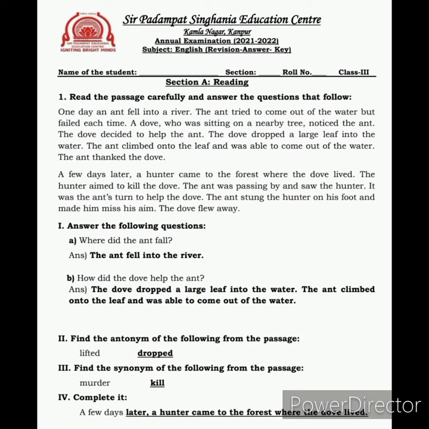Alright? So, with this, we come to an end of the discussion of section A, that is your reading comprehension. So, students, all of you are requested, when you get the question paper, read the passage twice and try to find out all the answers from the passage, because you will find all the answers in the passage itself. Right, students? So, be alert and be cautious while writing down the answers. Okay, students? And now we move on to section B, that is writing.